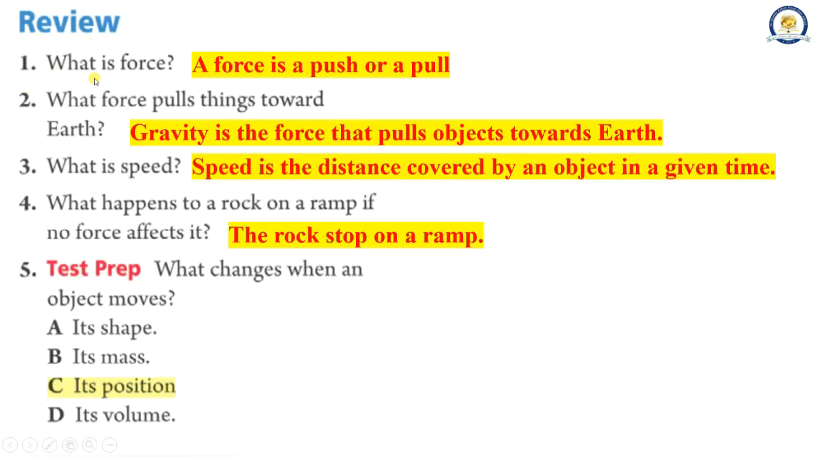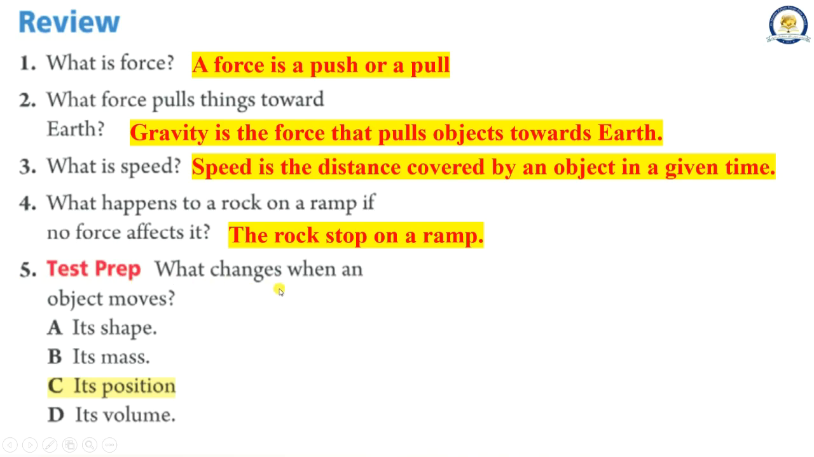Review. 1. What is force? A force is a push or a pull. 2. What force pulls things toward Earth? Gravity is the force that pulls objects towards Earth. 3. What is speed? Speed is the distance covered by an object in a given time. 4. What happens to a rock on a ramp if no force affects it? The rocks stop on a ramp.